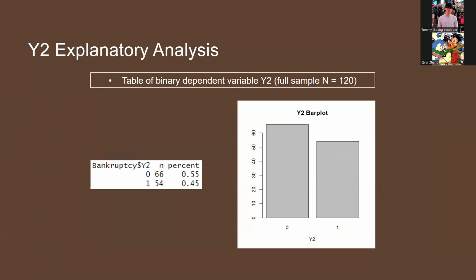So for the explanatory analysis of Y2, we use the full sample data, which is 120 observations. Y2 is a binary dependent variable. In our case, it is denoted 0 when the bank failed and 1 when the bank is healthy. From the table, we can see that there are 66 bankrupted firms in our sample, which is 55%, and we have 54 healthy firms, which is 45%. The numbers are quite even. And the bar plot here is just a better visualization.